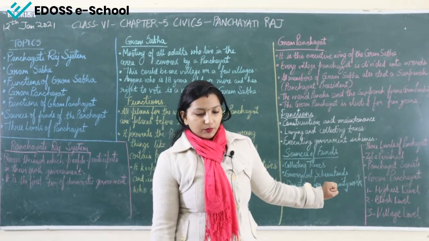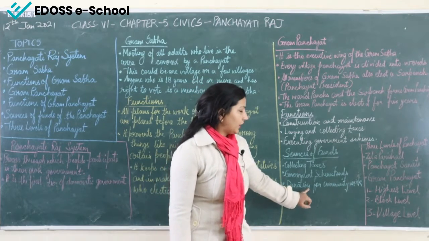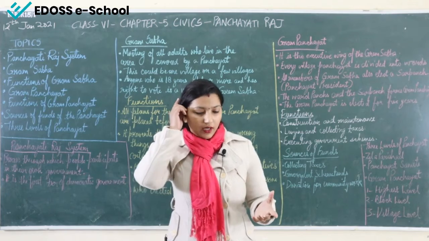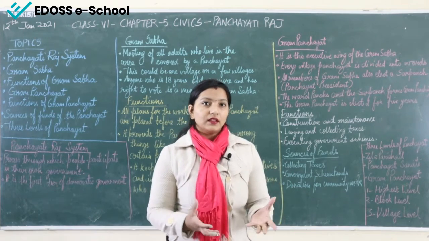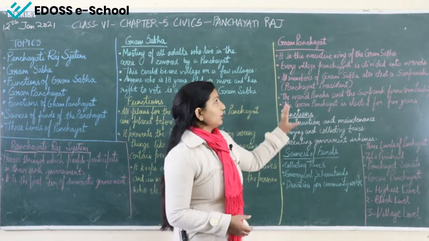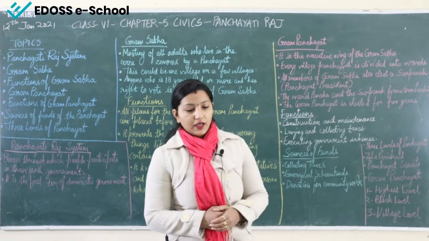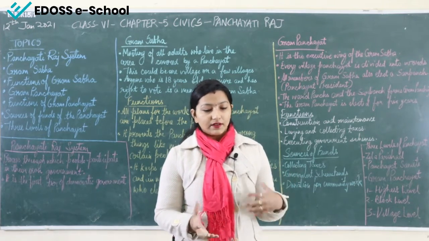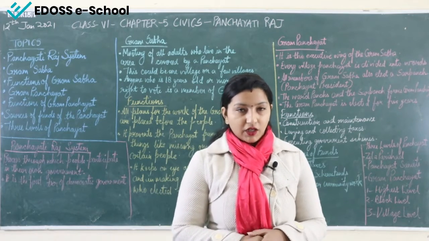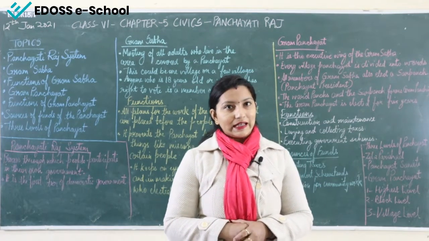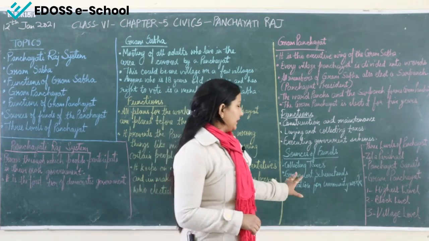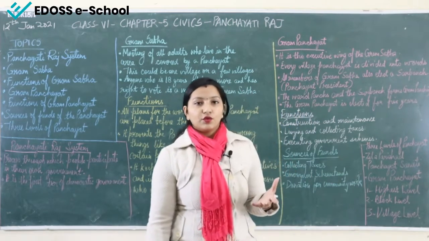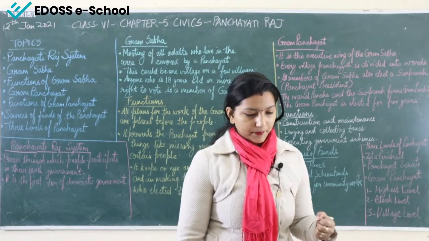Then the third one, donation for community work. At some places donations are made for community work, and from those donations they are also able to get their funds. Now, when we say government scheme funds, they are received through various departments of the government, through the Janpad or the Zilla Parishad. They give the funds to the Gram Panchayat. So these are the sources of funds for the Gram Panchayat.